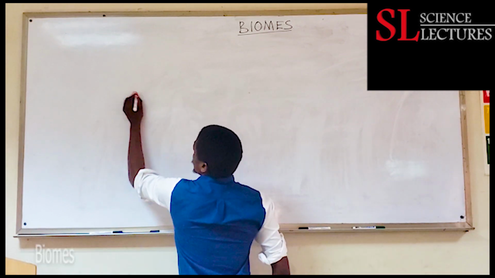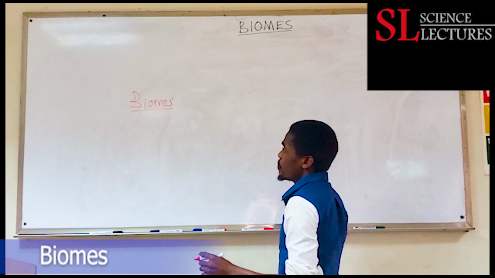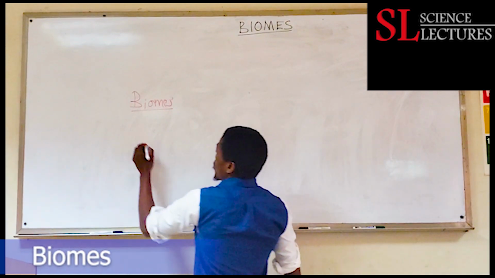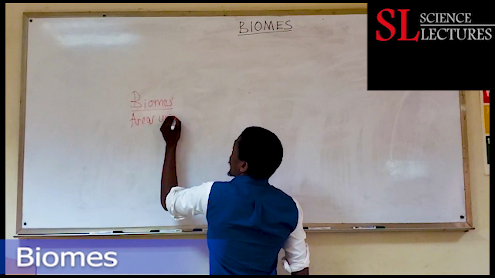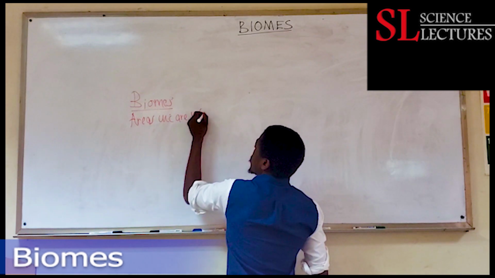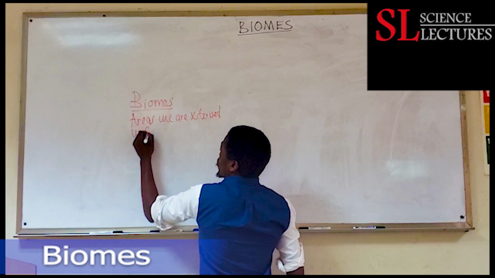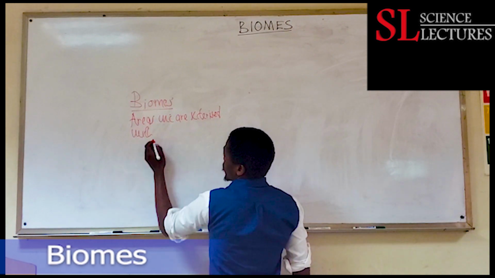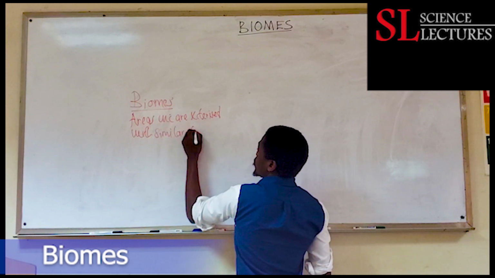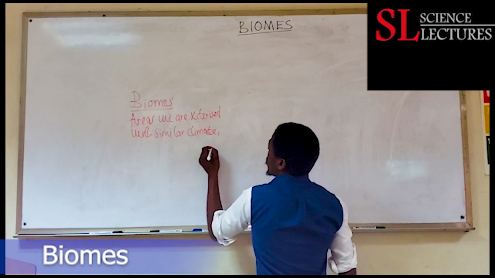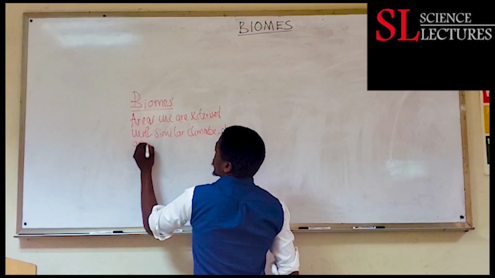So what is a biome? Someone can ask a simple question or a hard one: what are biomes? A biome is simply defined as areas on planet Earth characterized by similar climate, number one, then plants, and finally animals.